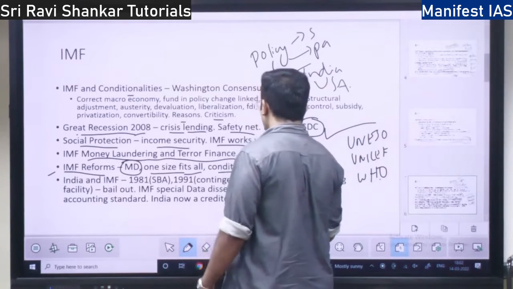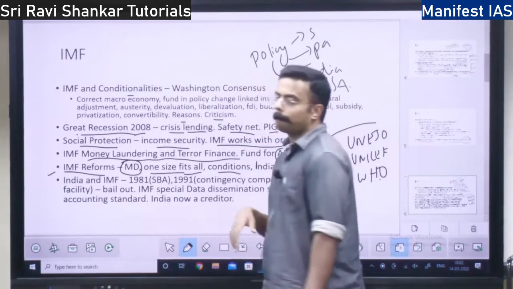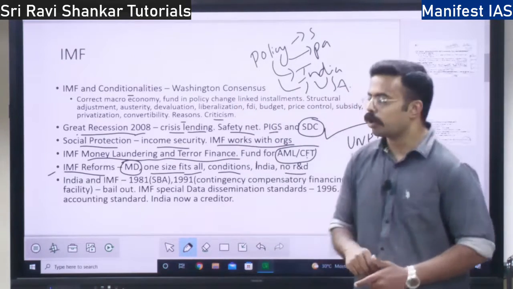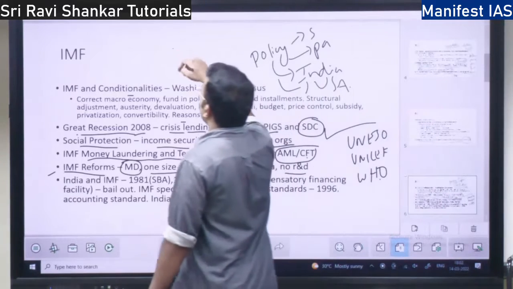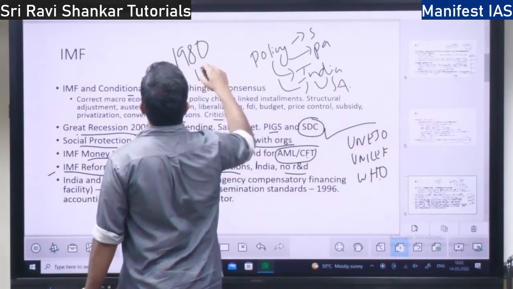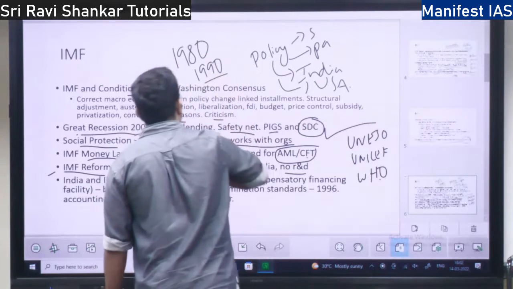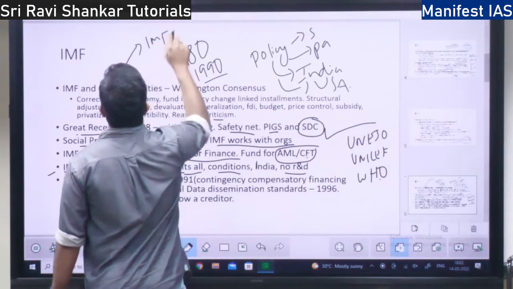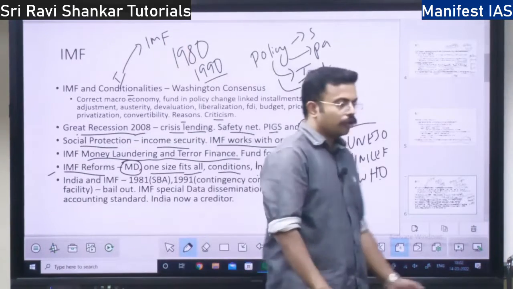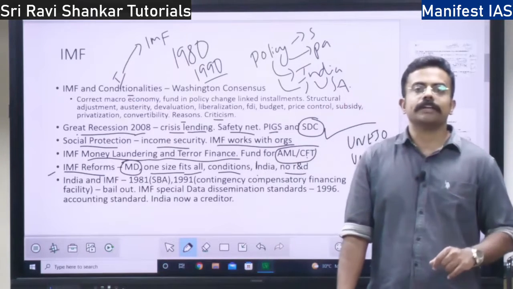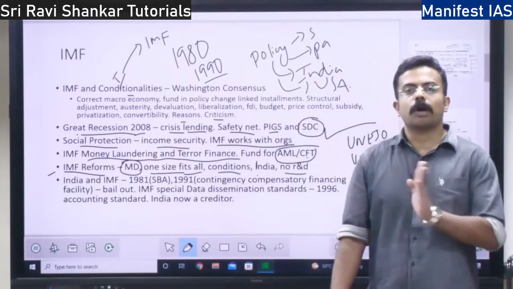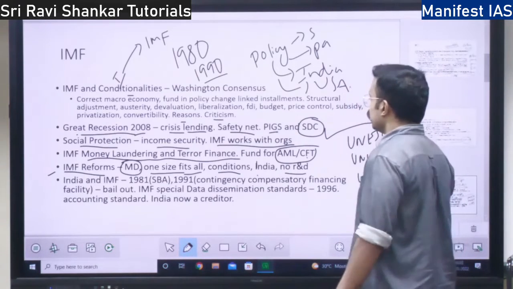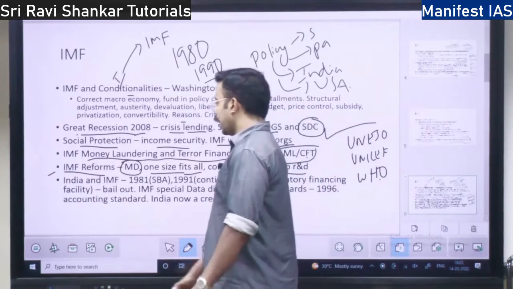Next, with respect to India, what should be the reform? Right? See, earlier India used to be what? A borrower. It borrowed in 1980s and also in 1990s. Right? So now India gives money to IMF. India gives money to IMF. Right? But there is no proper share of voting for India. So India should be given proper voting share, quota, according to its population strength or economic strength. Right? That is also a reform that should be carried out.